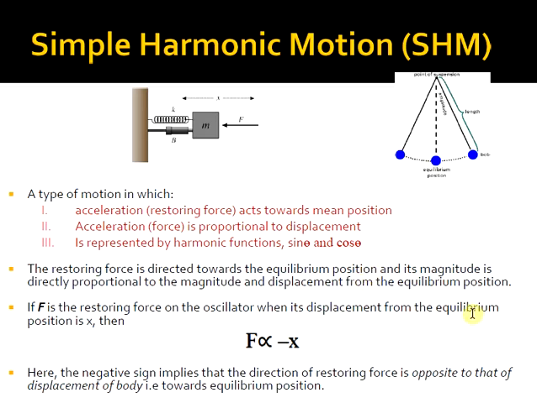We found that the restoring force is proportional to the displacement from the equilibrium position. So the restoring force can be represented as F proportional to minus the displacement. The negative sign implies that the direction of the restoring force is always opposite to that of the displacement of the body. Here, in the trajectory of this simple pendulum, the displacement is in this direction, whereas the restoring force is in the opposite direction, towards the equilibrium position. That's why there is a negative sign.